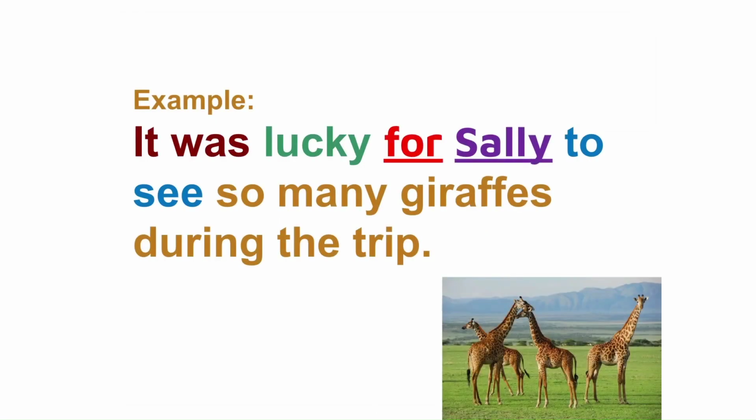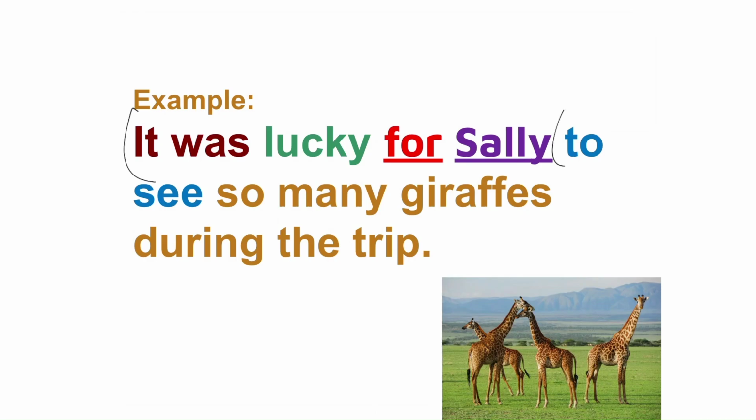And again, in other examples, it was lucky for Sally to see so many giraffes during the trip. You want to specify that this sentence is about Sally. It was lucky for Sally to see so many giraffes during the trip. Again, everything else stays the same.